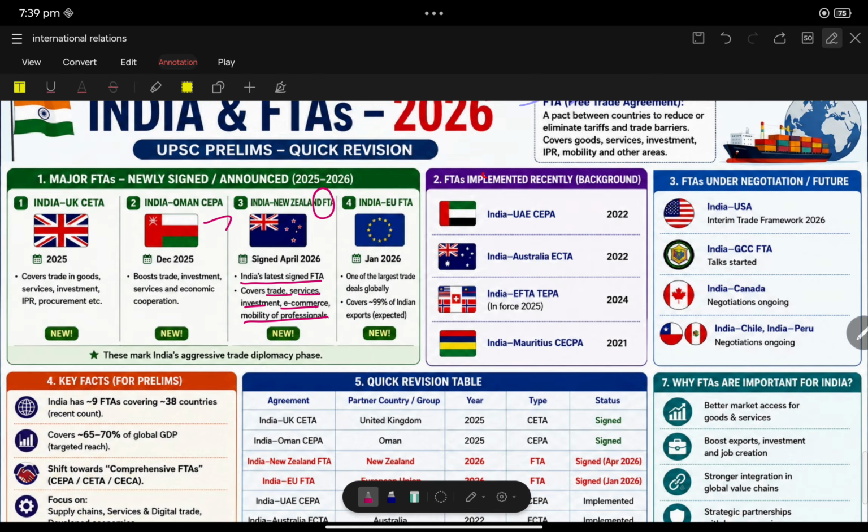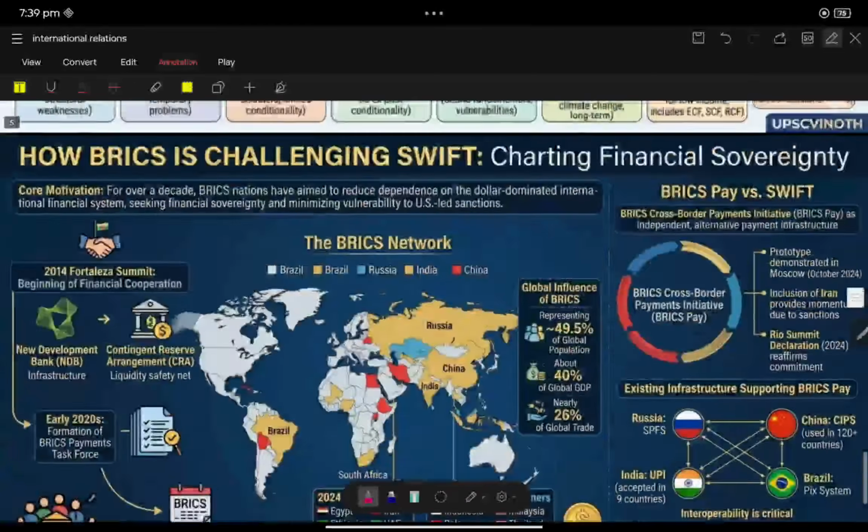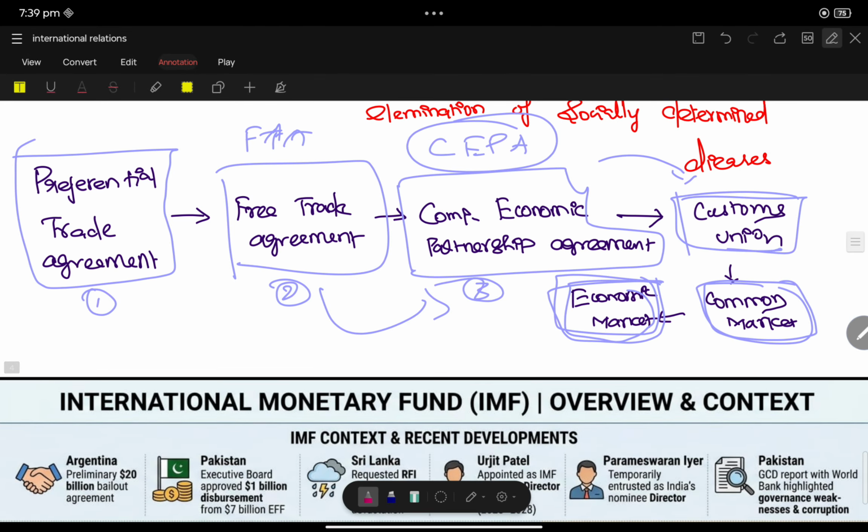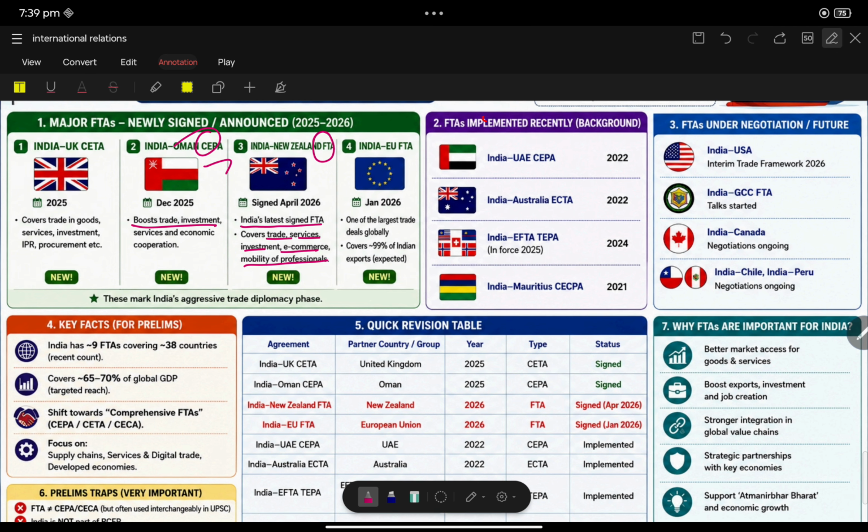Another, India and Oman CEPA. What is meant by CEPA? Comprehensive Economic Partnership Agreement. This is a step ahead of free trade agreement. So CEPA with Oman is very simple: boosting trade and investment. And CETA, what is CETA? Comprehensive Economic and Trade Agreement. These are all very important with respect to prelims.